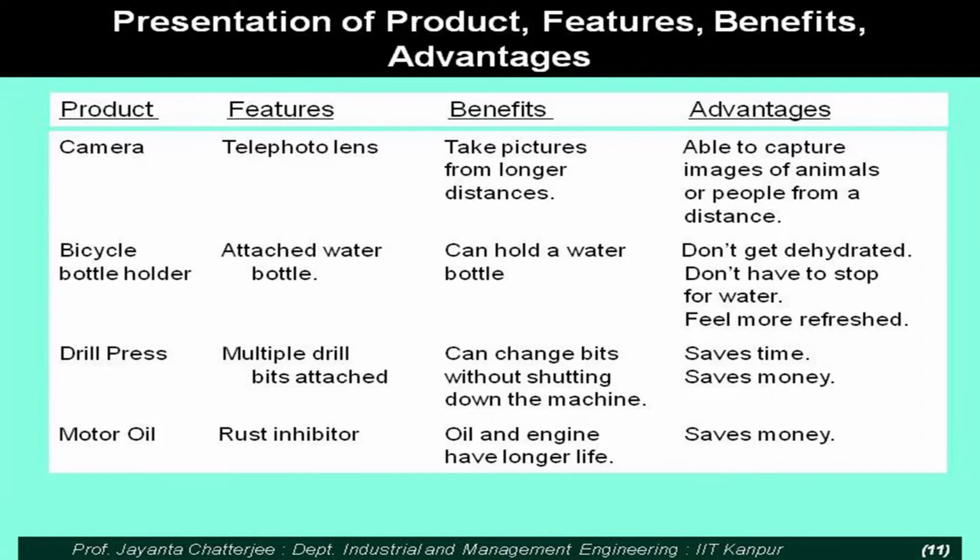So some of these examples, that if you have a telephoto lens in a camera, then you will be able to capture images of animals or people from a distance, is just a plain series of facts, but you can associate it and emphasize it if you are trying to sell a camera to, say, maybe a professional photographer, a newspaper or media photographer, or a wildlife photographer, as opposed to somebody who is just looking for a good, reliable solution for family photographs.